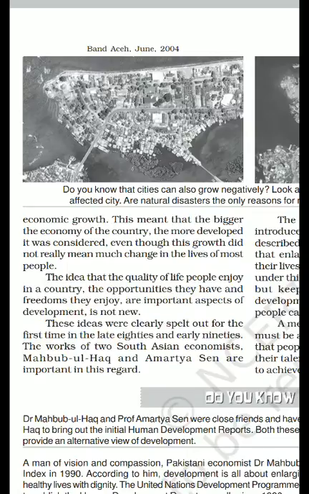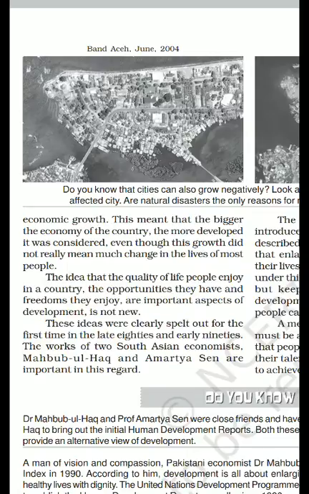But this idea changed over time. The idea that the quality of life people enjoy in a country, the opportunities they have and the freedom they enjoy are important aspects of development is a new concept. This concept was introduced by Dr. Mehboob ul Haq, who is from Pakistan, and Professor Amartya Sen, who is from India.